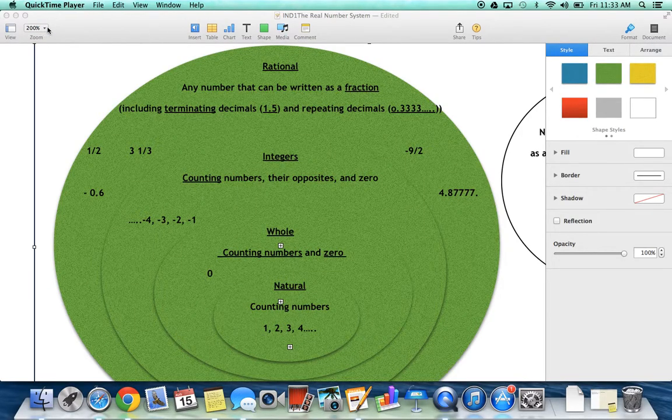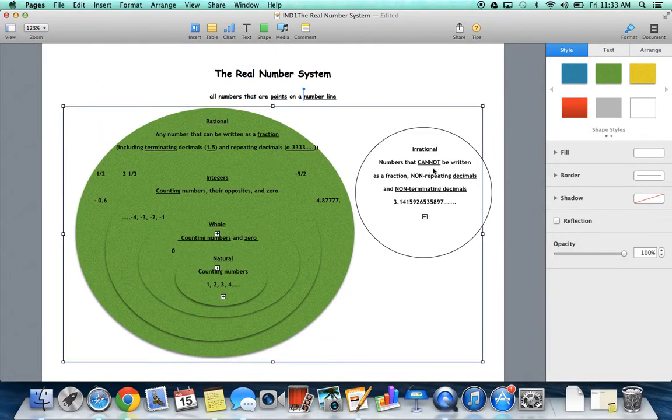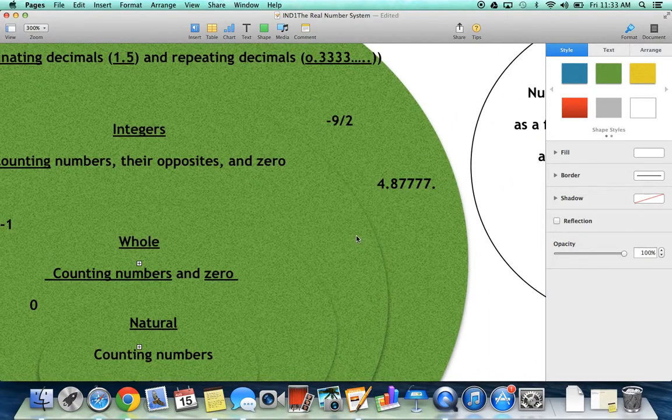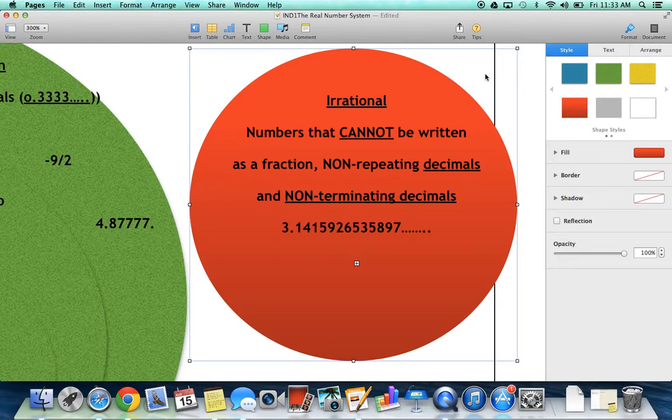Okay, the next category that we're going to look at, you're going to notice it's totally separate from the rational numbers. And those are called irrational numbers. So we're going to take a look and see what other kinds of real numbers would fall into the irrational category. If you look at these over here, you're going to see that irrational numbers are still real, but they're completely separate from rational numbers.